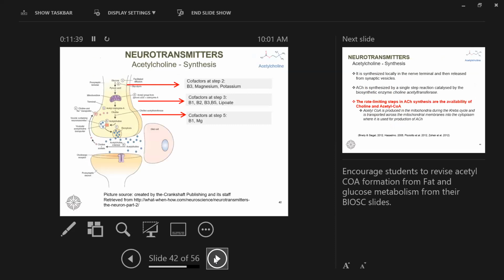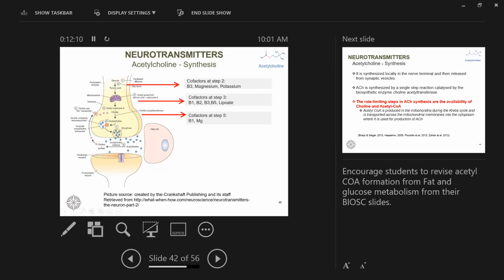How can you pump the production of acetylcholine? Again, go back to your glycolysis and TCA cycle. Remember, where do we make acetyl-CoA? When we are metabolizing glucose, fats and protein.